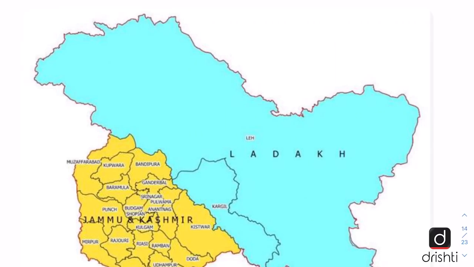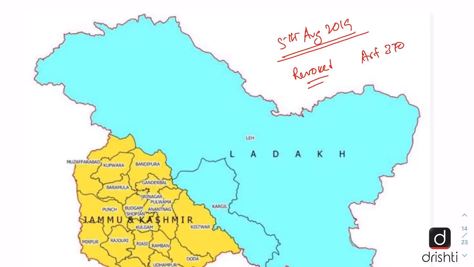Before moving on to the key points of the editorial, let us understand what the issue is all about. Here we can see the new map of the UTs of J&K and Ladakh. On 5th August 2019, the central government revoked the special status of Jammu and Kashmir, which it enjoyed under Article 370. The state of Jammu and Kashmir was bifurcated into two new union territories, one of Ladakh and the other of Jammu and Kashmir.